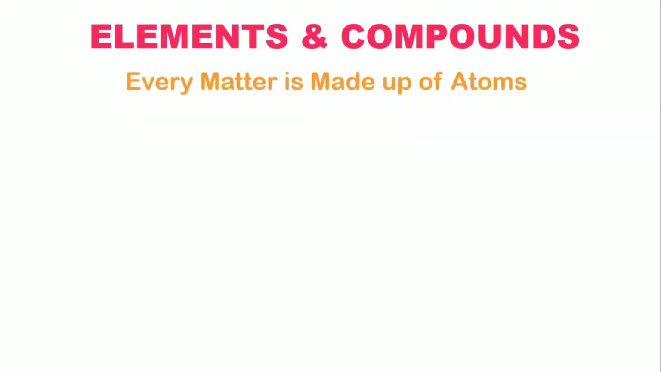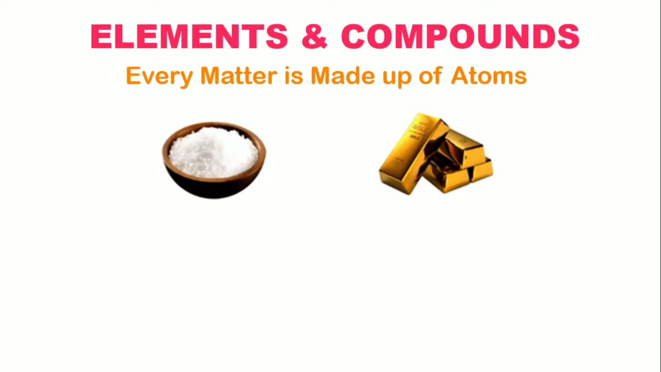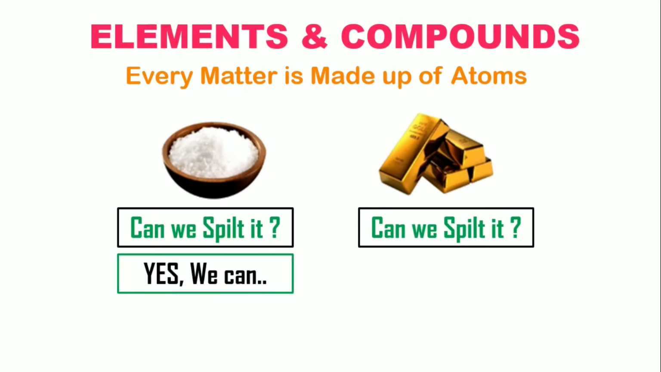Well, we know that every matter is made up of atoms. For example, consider table salt and gold. We know that table salt and gold are made up of millions of tiny atoms. Let me ask you, can we split the table salt and then gold? The answer is yes. We can split the table salt into two atoms, sodium and chlorine.